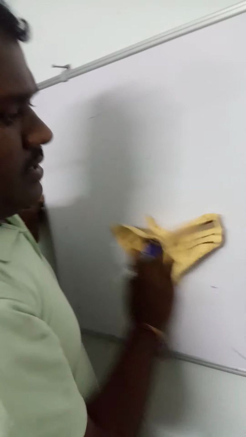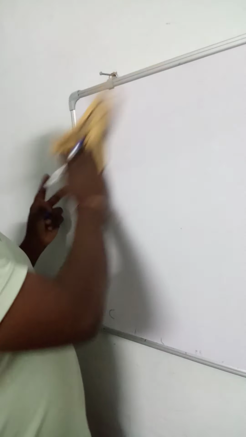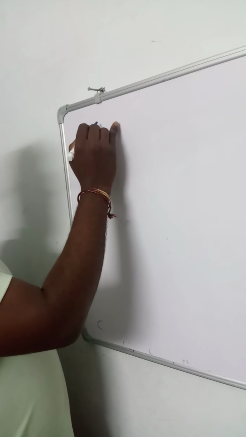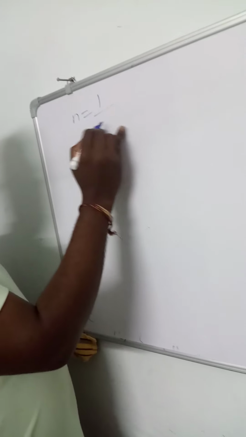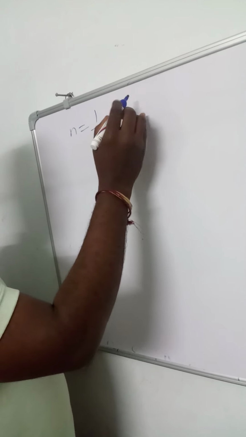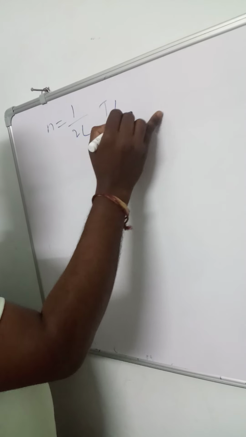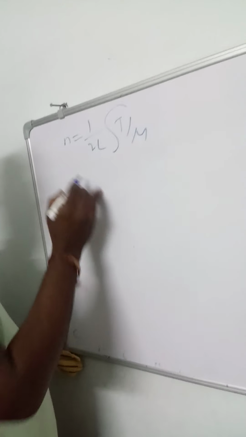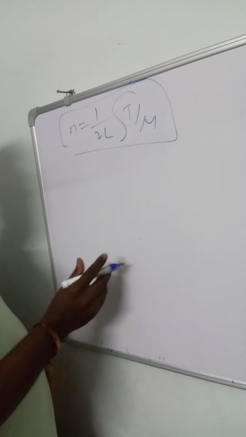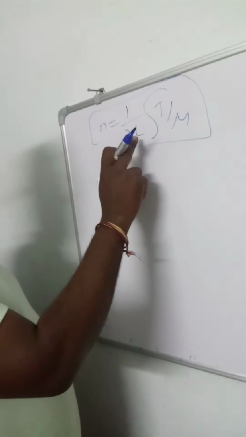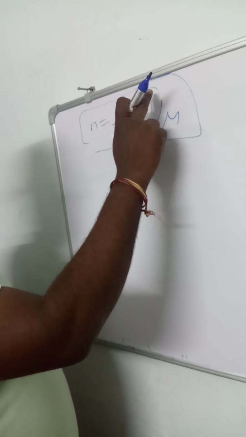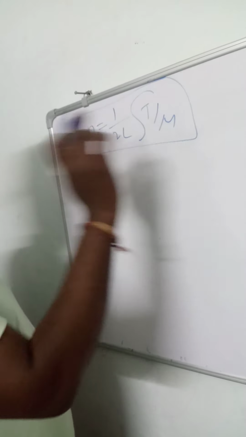Next, the fundamental laws. The first equation is n equal to 1 by 2L under root T by mu. This is the important fundamental frequency formula. Here n means fundamental frequency, L means length, T means tension of the wire, and mu means linear density.